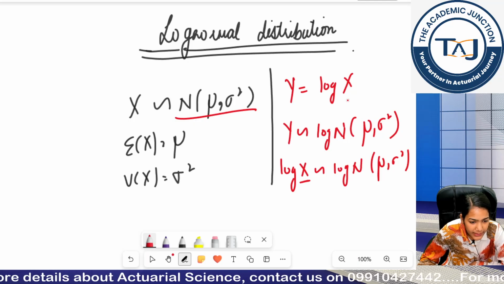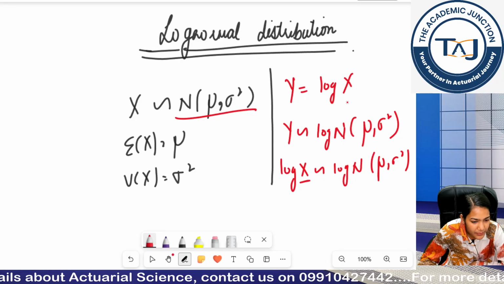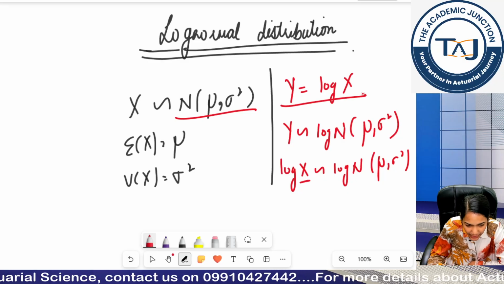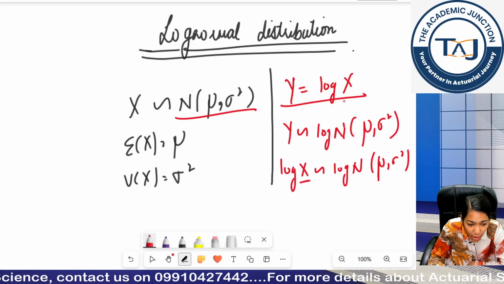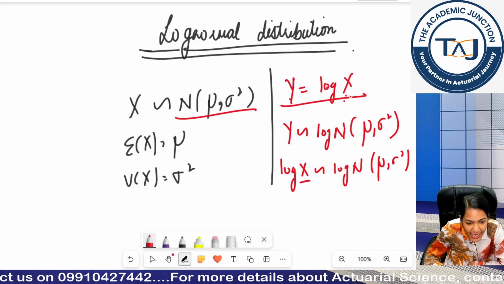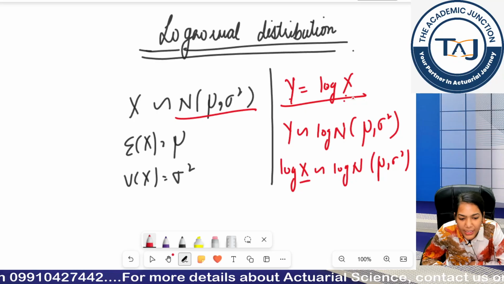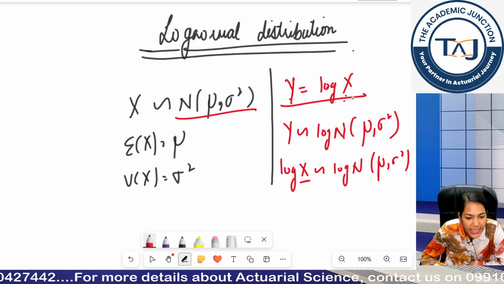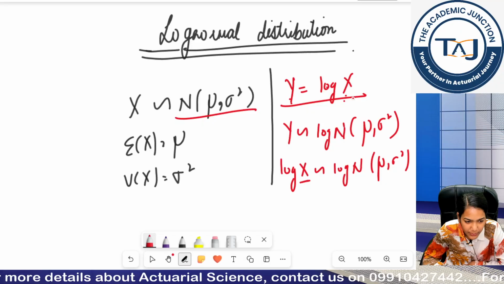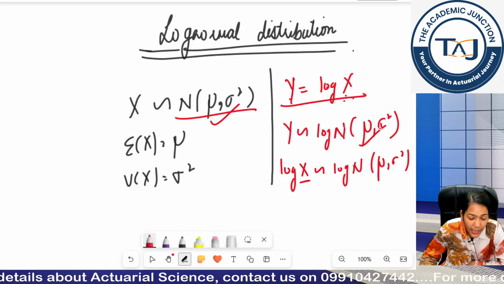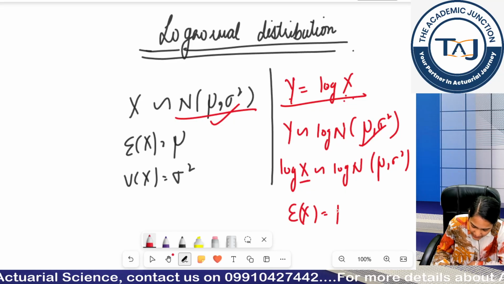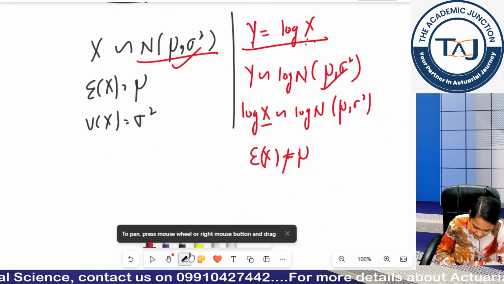Clear? Is this clear guys? I didn't do something extraordinary. I just defined a new random variable y as log x, where x is my normal distribution, and simply then if my x is following a normal distribution and I define a new random variable as y is equal to log x, then my y would be following log normal distribution with the similar pattern parameters. Clear?